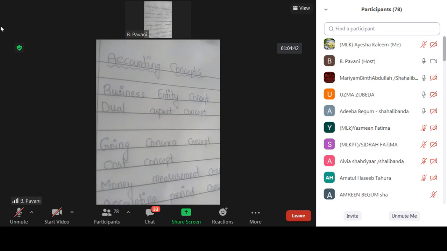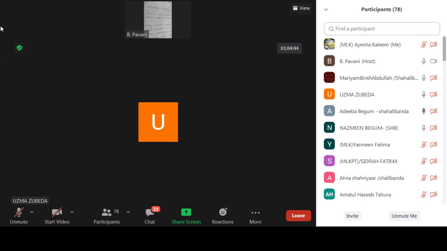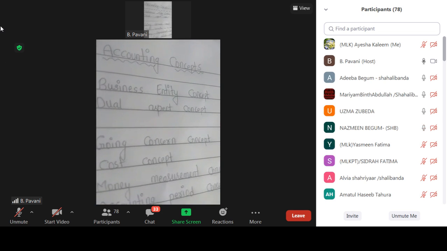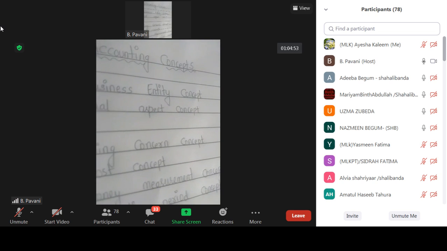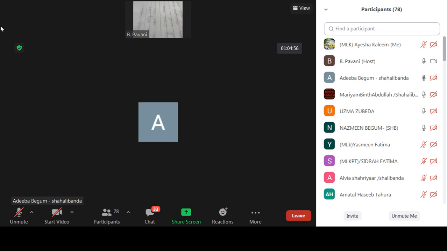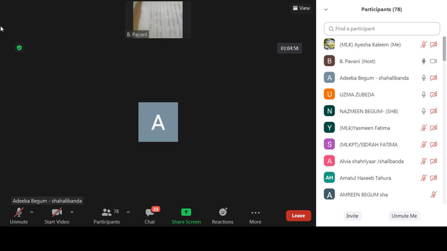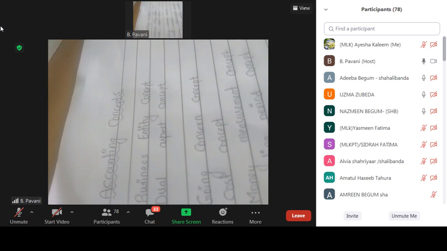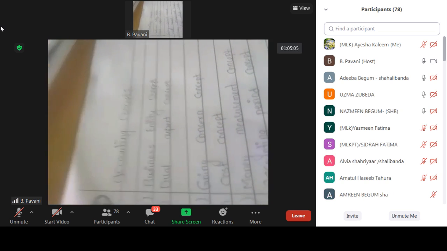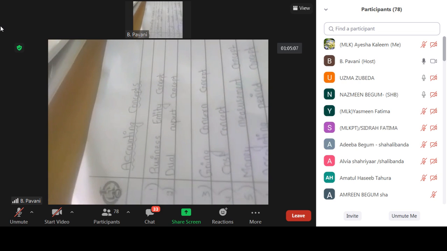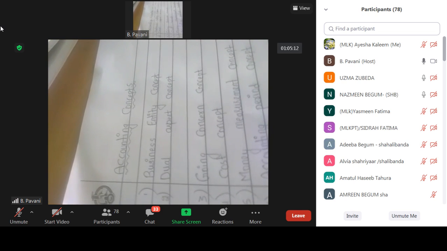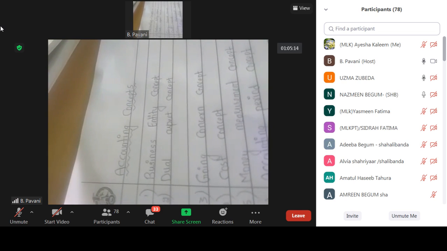Dual means two. Two sides of the double entry account system. Yesterday we discussed the double entry system, no? It is similar to that only. As per this concept, every business transaction has dual aspect, meaning two aspects: giving and receiving. So every business transaction results in receiving some benefit and giving some other benefit. Example we also discussed yesterday: suppose a business is purchasing goods for cash. What we are doing here is purchasing the goods by giving cash. So when we purchase, the goods are coming to the business and cash is going.